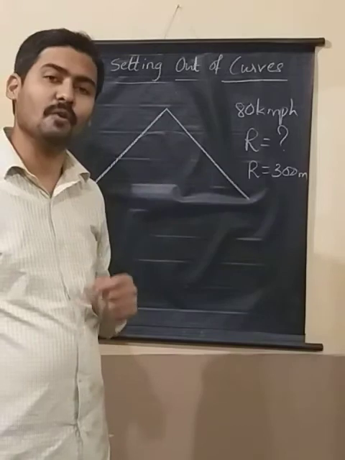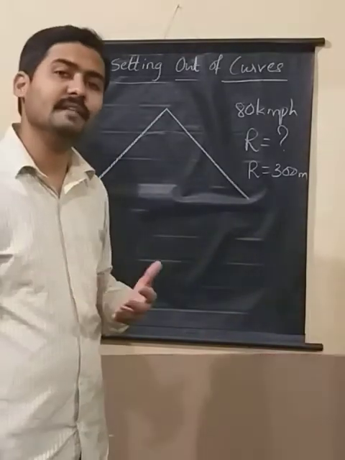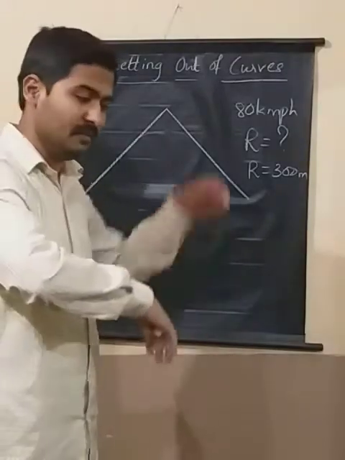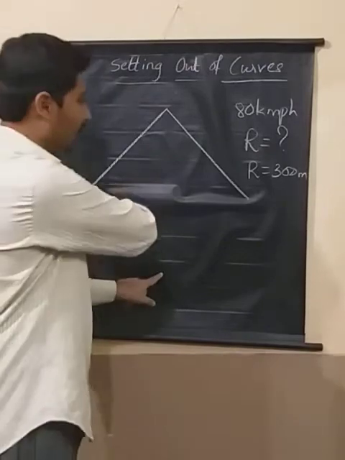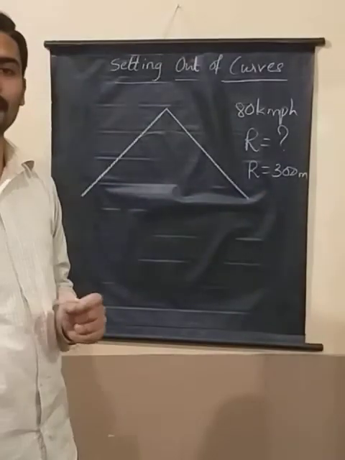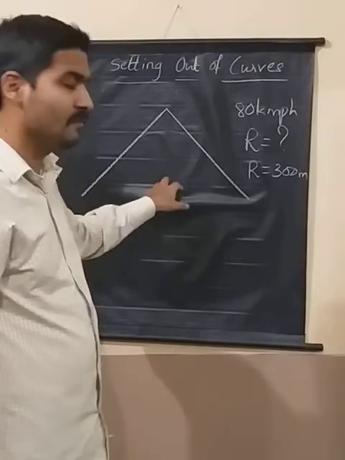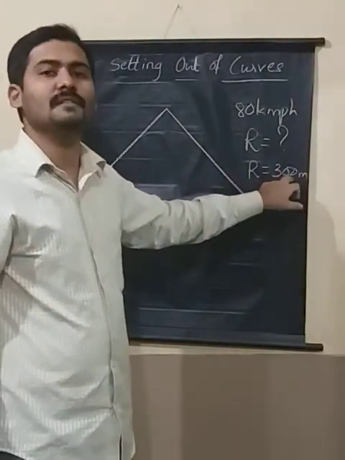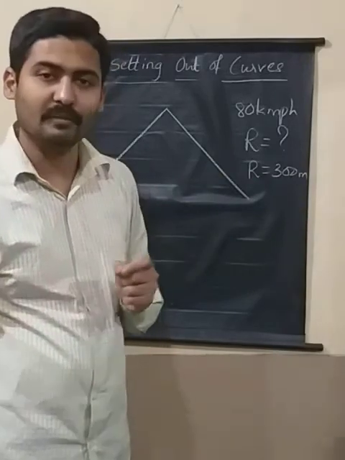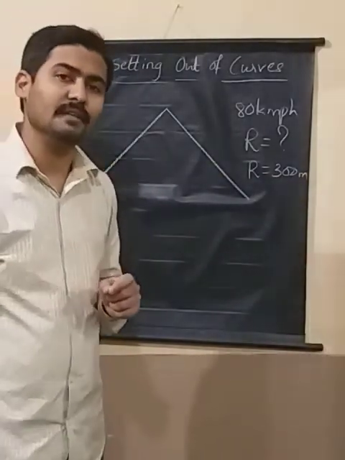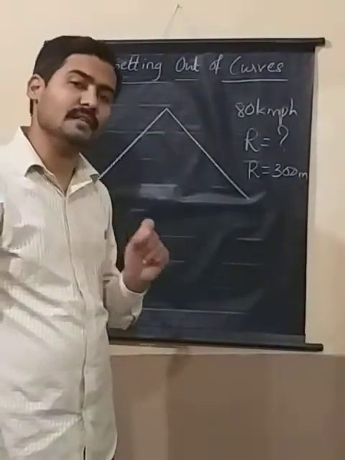If I have to draw it over the field, how am I going to do that? Can I get such a large compass so that I put the compass somewhere here and draw a large arc of 300 meter radius, which is highly impossible, isn't it? So if I have to draw such a curve, how am I going to achieve this in surveying? It is by this technique, which is called setting out of curve.